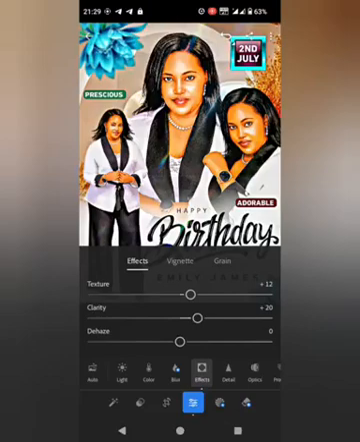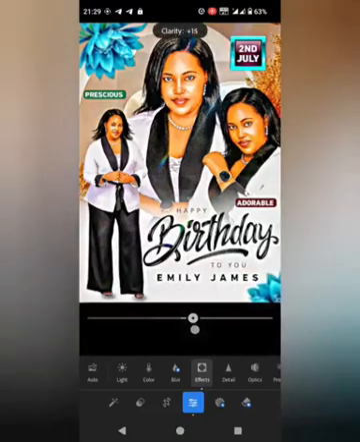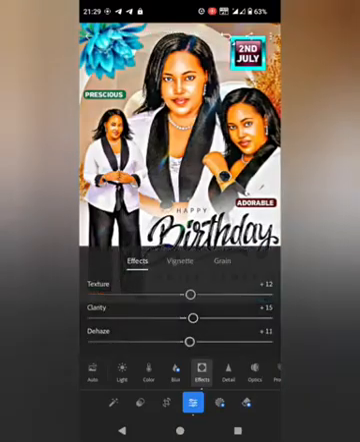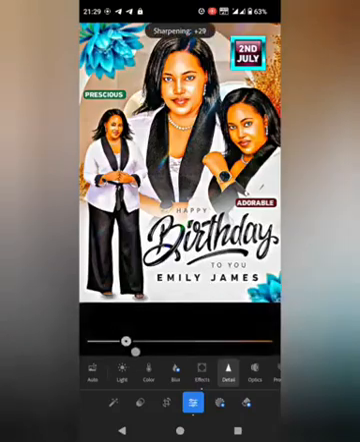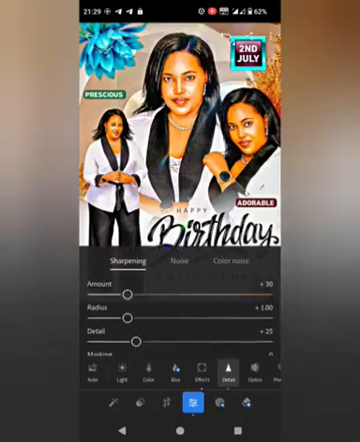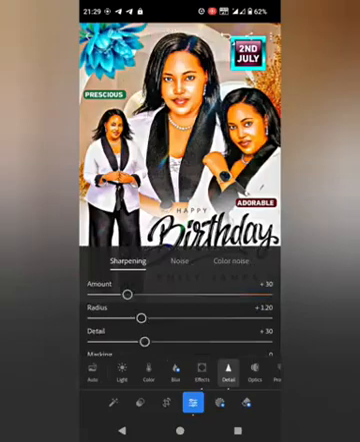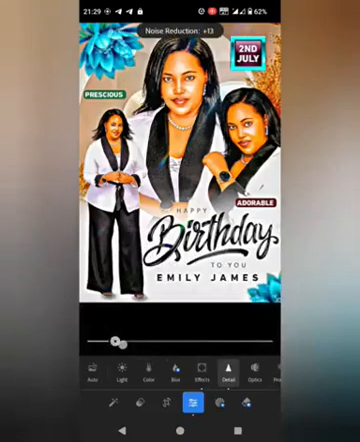So it depends with what you want to do there, how it's going to show itself in your design. Here's to 11. Come to the details, increase the amount to 30, radiance 1.2, and then details to 30. Okay, reduce the noise to 20. So the first step is done.